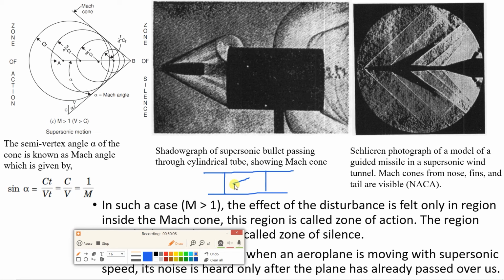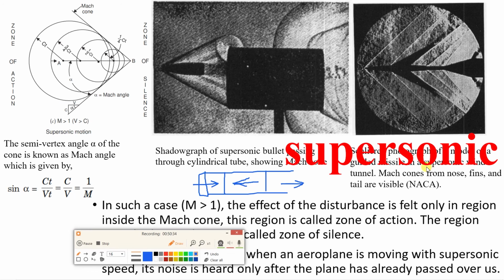The aircraft model is kept over here, and in controlled conditions, we supply air from this side. The aircraft is stationary and air exits from this side, and we study the behavior of the model of the aircraft inside the wind tunnel. There are different types of wind tunnel: subsonic, supersonic, hypersonic wind tunnel.